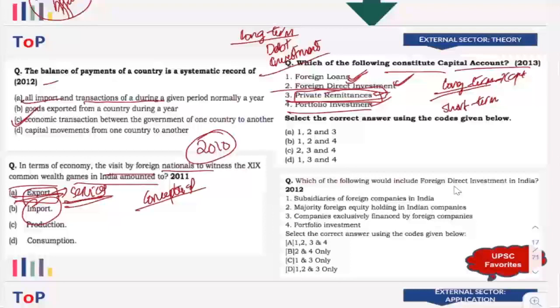So you have to consider it in a short-term, long-term manner. So the answer here is 1, 2, and 4. Answer is B. Clear? Now next question, which of the following would include foreign direct investment in India?